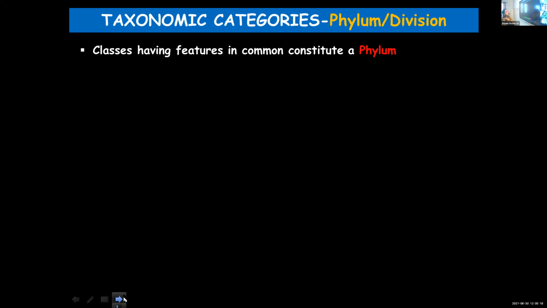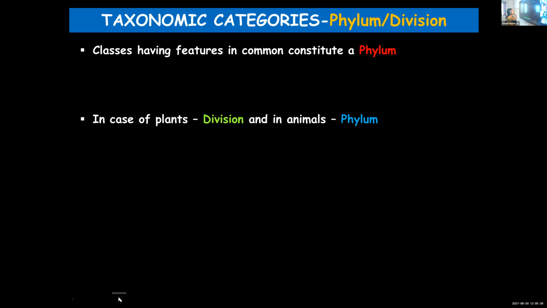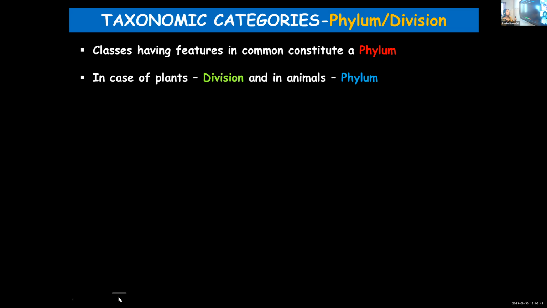Classes having features in common come under a phylum. So the previous taxonomic category was class, so you can relate it. That is the significance of learning it in order. Different classes having some features in common will be coming under phylum. In case of plants, it's division, and in animals, you name it as phylum.